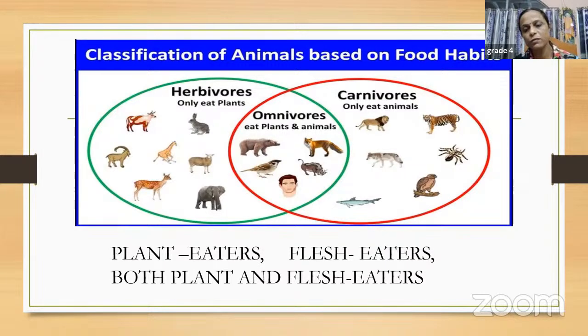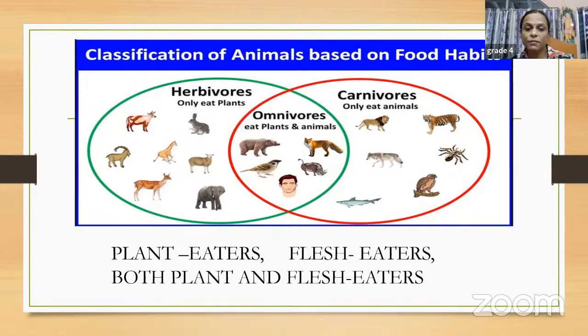So you can mark one thing, children. Herbivores are shown in green, and carnivores are shown in red. So because omnivores eat both plants and animals, they are put in the middle. Omnivores eat plants and animals. We have bear here, we have a fox, then we have a sparrow, then we have human beings. All human beings are also omnivores because we eat both plants and animals, right?